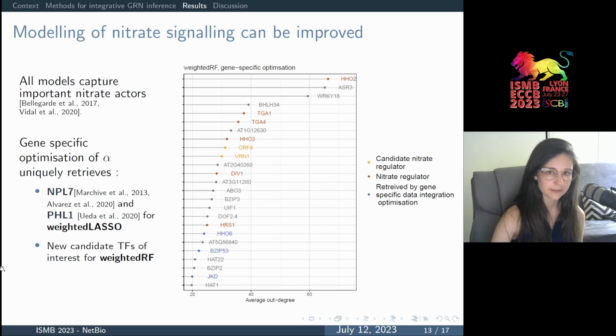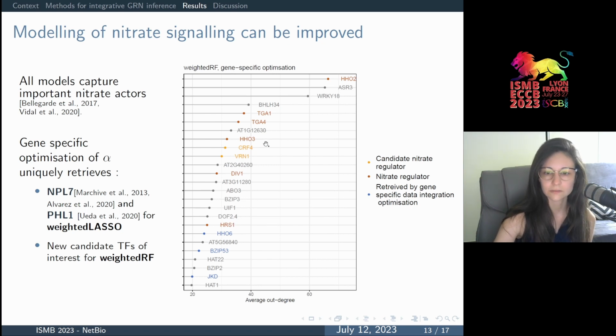We then assessed the ability of the inferred gene regulatory networks to retrieve important actors of nitrate signaling in the roots of Arabidopsis, which is quite a well-documented response. And so the first observation is that regardless of the model or the data integration strategy, if we look at the top regulators in terms of out degree, we can see that the 25 most connected regulators are actually enriched in regulators that are known regulators of the nitrate response. These are shown in orange and yellow here.